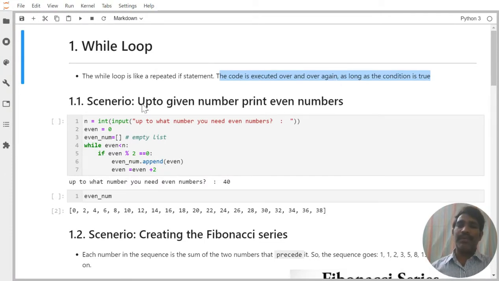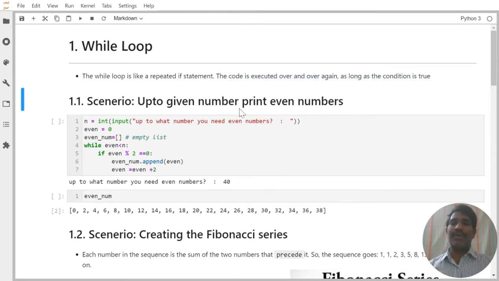The scenario is: up to a given number, print even numbers. Up to whatever number the user provides, we have to print the even numbers. Whatever number is given, first we accept it with n. Then we make sure even is initiated from 0. Then we print from 2 onwards, up to the given number. Let us do this activity so that we get more clarity.